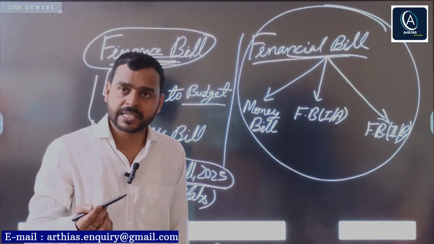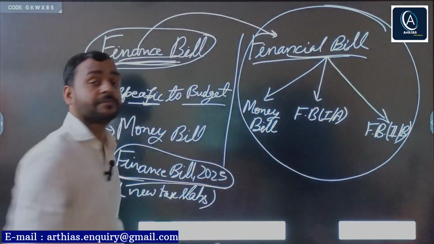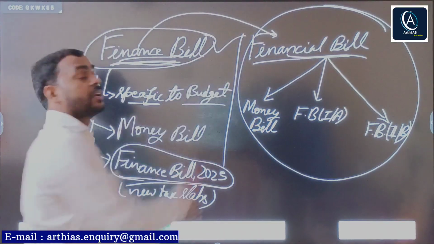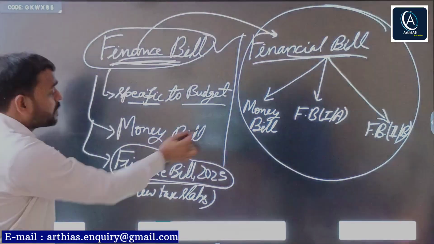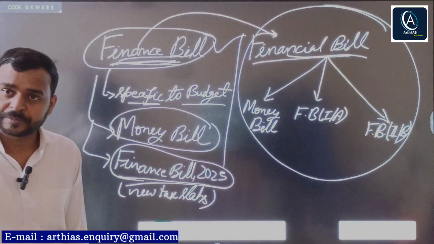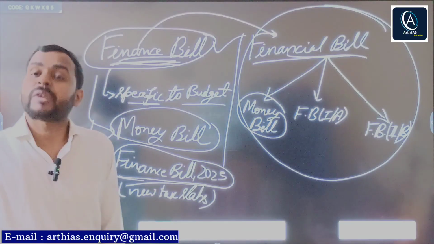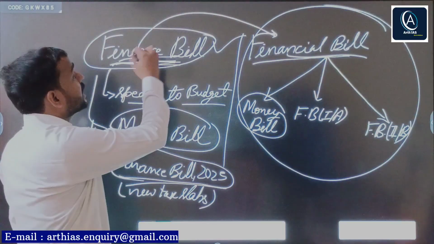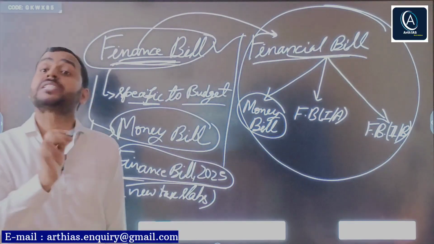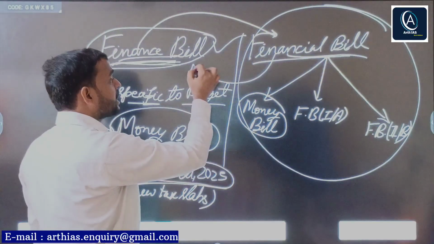Now the next question arises. Can we call finance bill a financial bill? Obviously yes. Why? Because finance bill is also a money bill, and money bill comes under the ambit of financial bill. So finance bill is also a kind of financial bill. Next, can we call financial bill a finance bill?